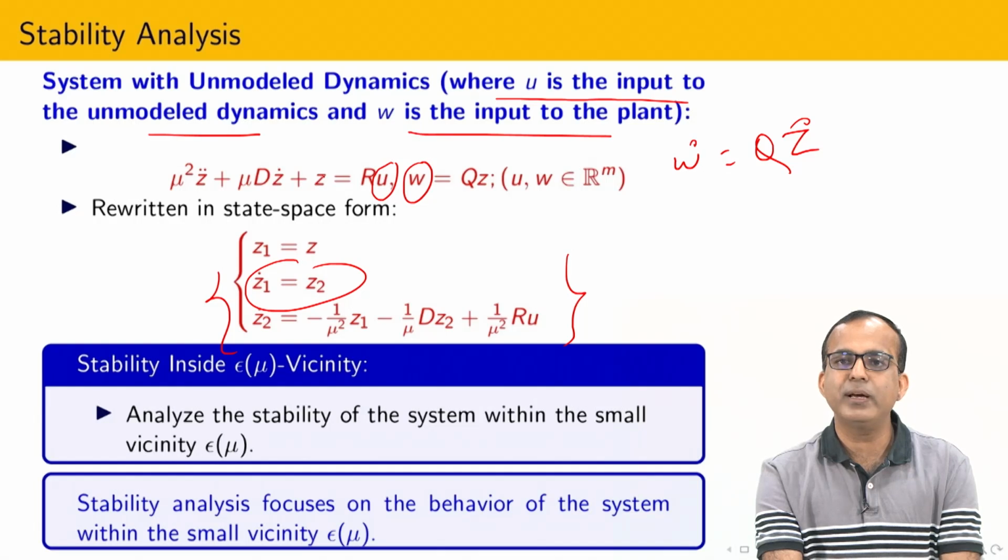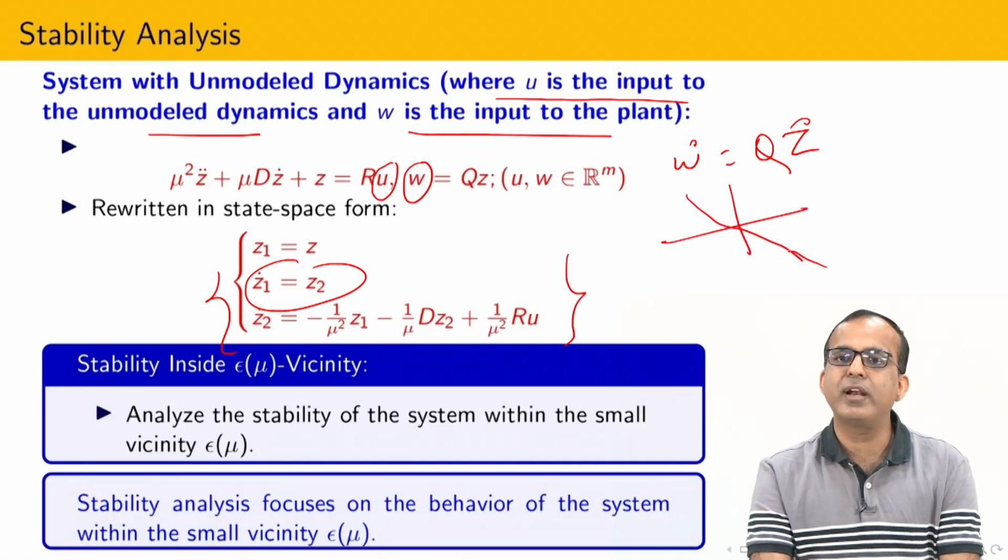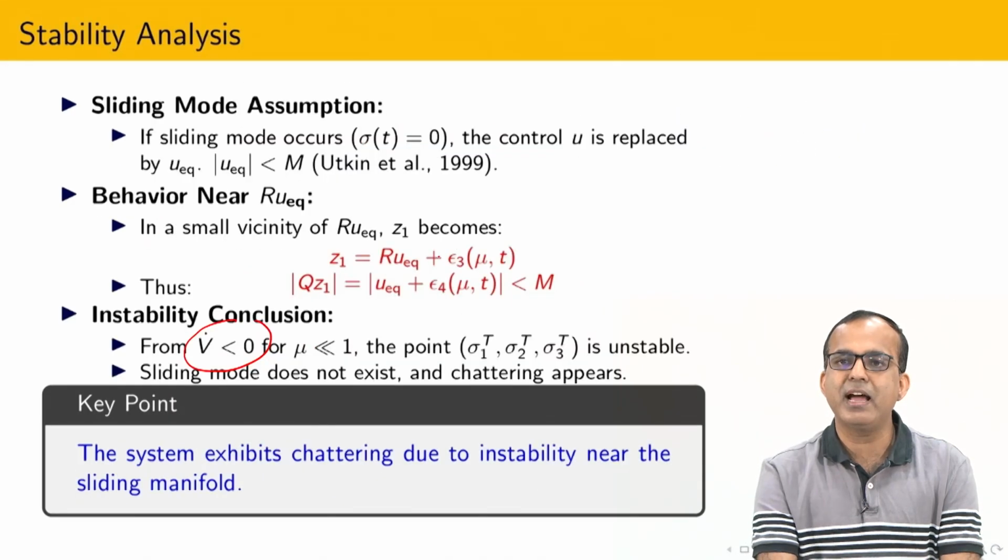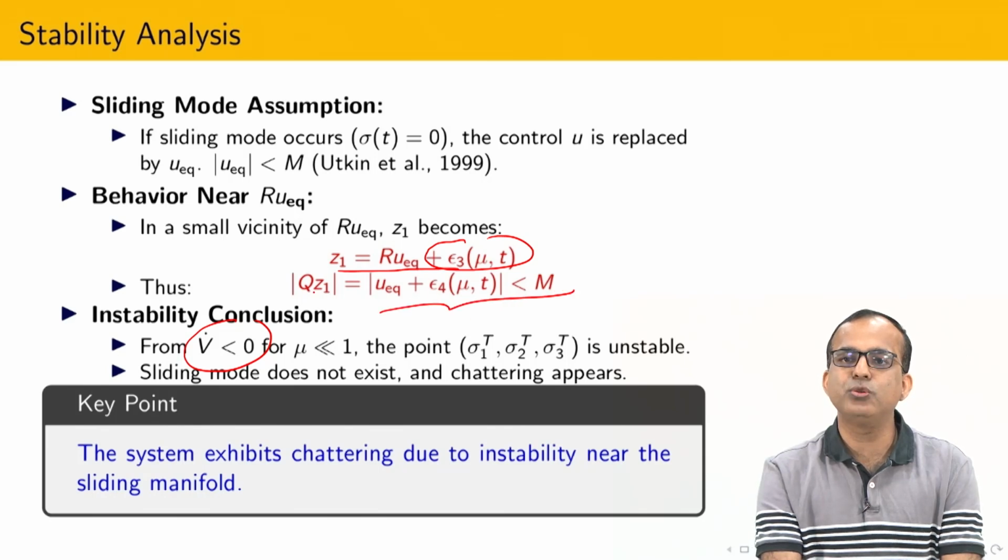So basically the equivalent value, because whenever I am in the sliding phase, I have already told you that one equivalent control comes into the picture. That is actually confirmed by Utkin's philosophy. So basically Z is nothing but R times U equivalent during the sliding. The same kind of thing I have written here. Since I have some kind of uncertainty, in the vicinity I am able to see this expression. So I have to select a gain that is larger than Q times Z1.